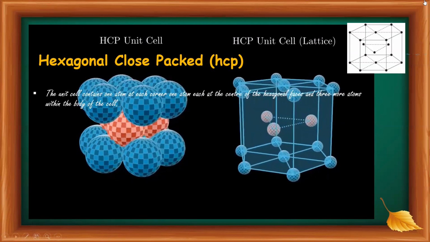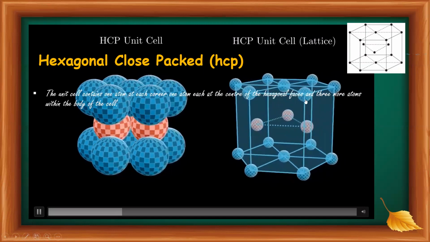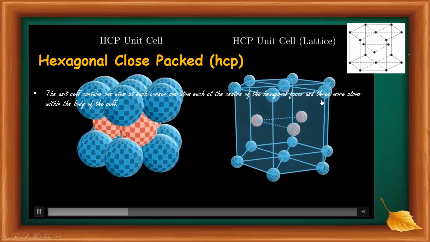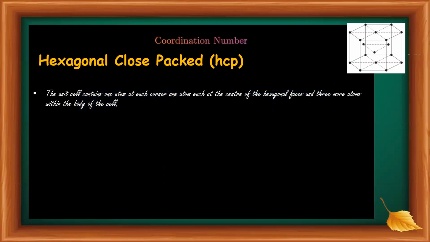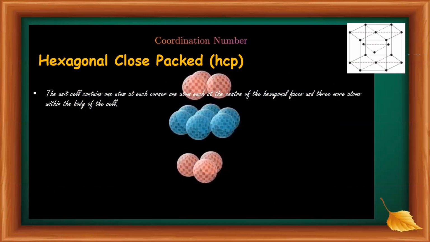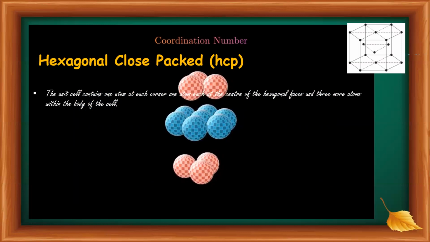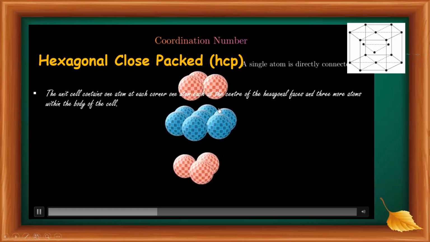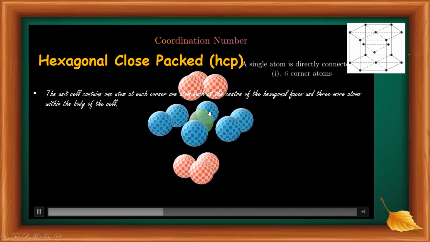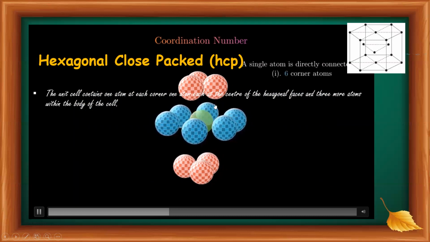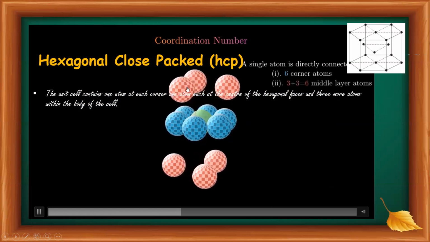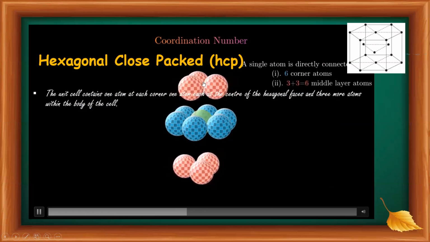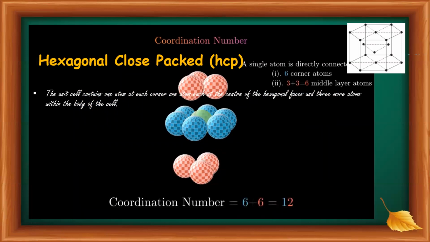Six atoms in the corners at the top and bottom, and here the coordination number must be equal to 6 plus 6, that is, 12. There are 6 corner atoms and the middle layer atoms, bottom and top. So the coordination number here also is equal to 12.